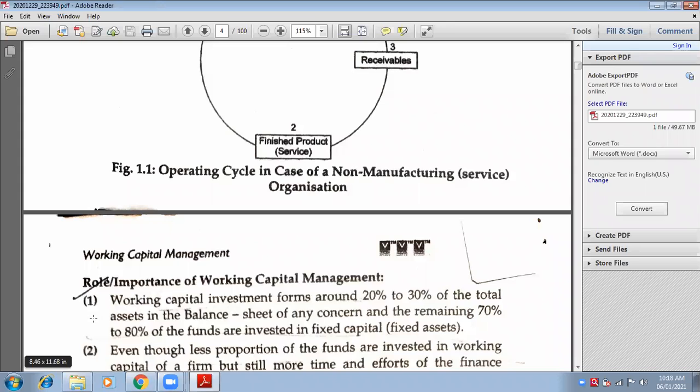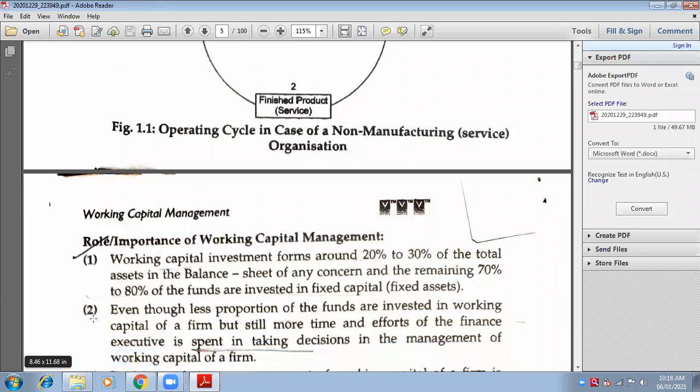Therefore, that is known as fixed capital, fixed assets: furniture, land and building, plant and machinery, etc. But if you think about cash, closing stock, debtors, creditors, that is rotating capital. Therefore it is known as working capital.